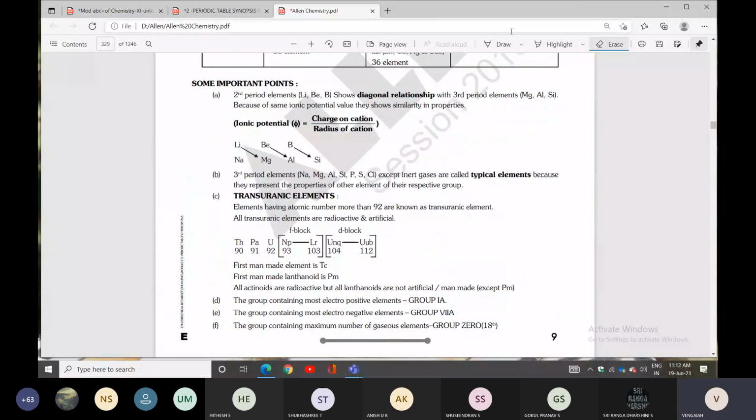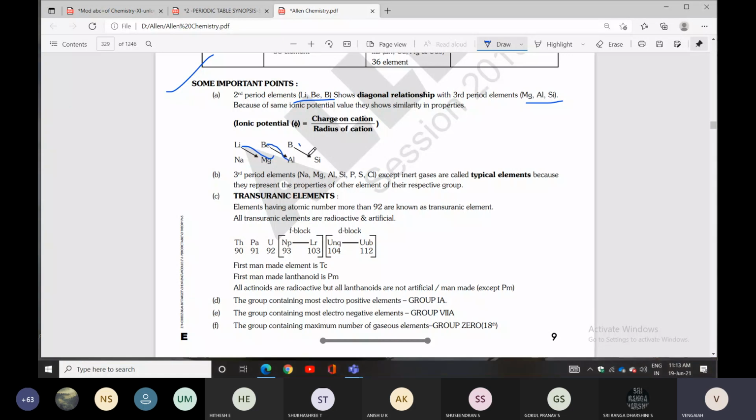Some important points. Second period elements lithium, beryllium, boron show a diagonal relationship with third period elements magnesium, aluminum, silicon. Because of similar ionic potential values, they show similarity in properties. Ionic potential is the charge on the cation divided by the radius of the cation. So lithium-magnesium, beryllium-aluminum, boron-silicon are the pairs.